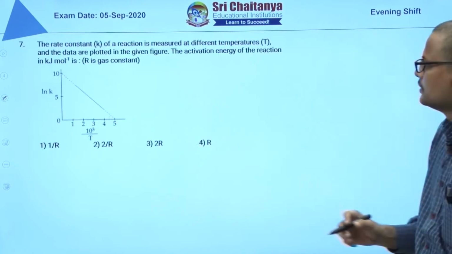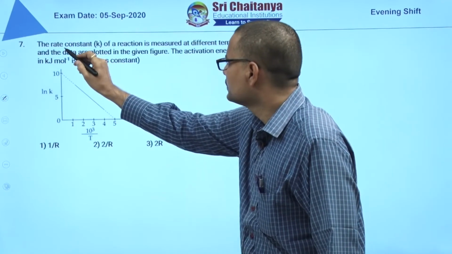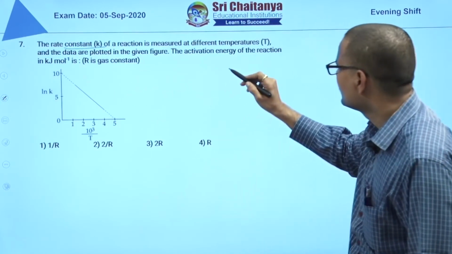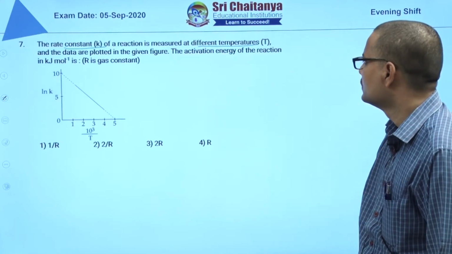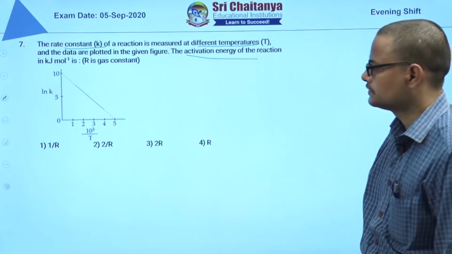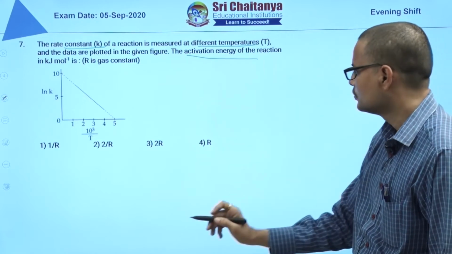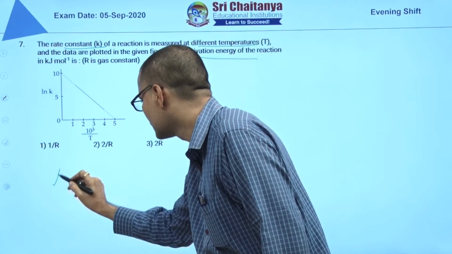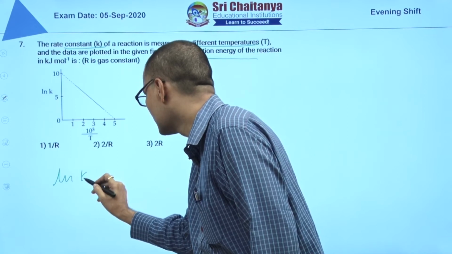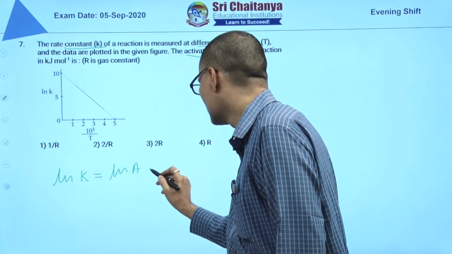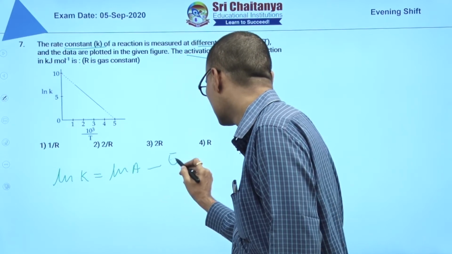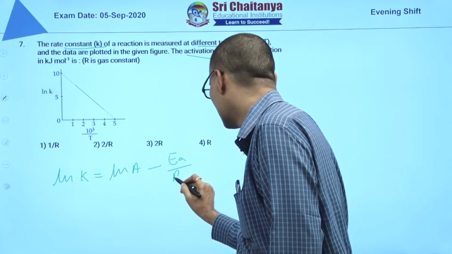Next question. The rate constant is measured at different temperatures, and you have to find the activation energy. You know ln k is equal to ln A minus Ea by RT.